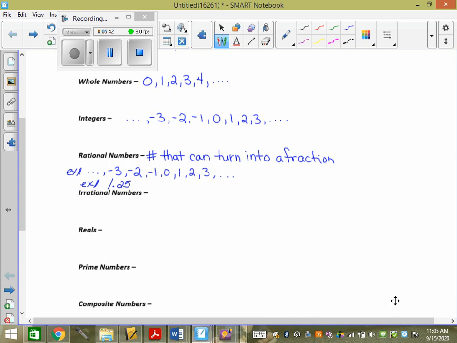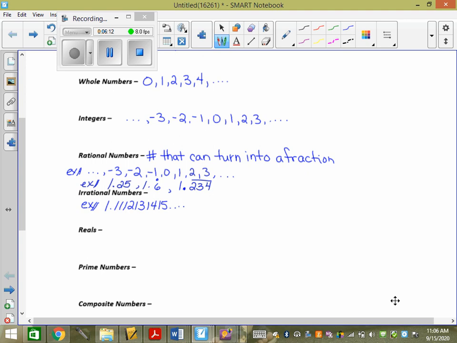So, let's go back. 1.6 with a dot over top, that's 1.6 repeating, that's rational. 1.234 with a bar over top means it's 234, 234, 234. That's repetition, so that's rational. But an example of irrational would be like 1.11, 12, 13, 14, 15. It seems like it's repeating, but it's not actually repeated yet at all.